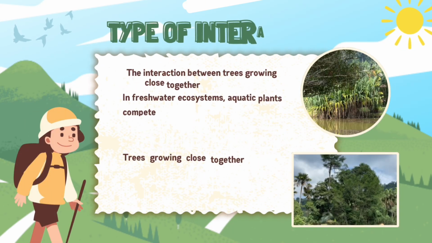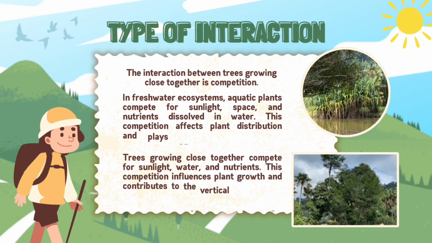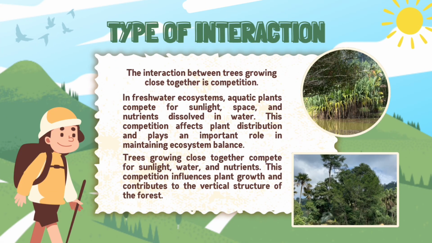The interaction between trees growing close together is competition. In freshwater ecosystems, aquatic plants compete for sunlight, space, and nutrients dissolved in water. This competition affects plant distribution and plays an important role in maintaining ecosystem balance. Trees growing close together compete for sunlight, water, and nutrients. This competition influences plant growth and contributes to the vertical structure of the forest.